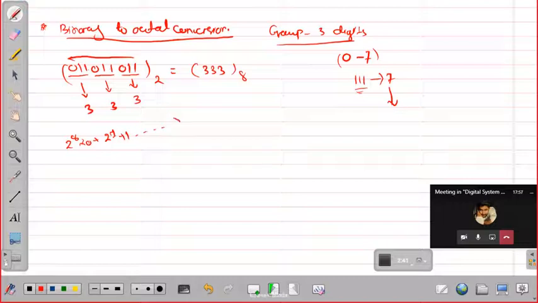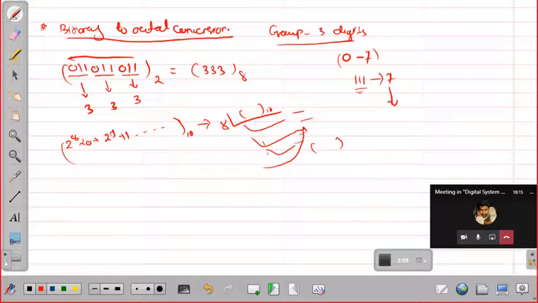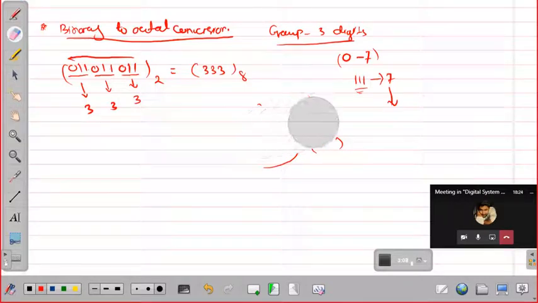Like this you convert it to decimal, then you divide by 8, and you get the remainders and write them to get the answer. But the shortest path is to make groups of 3 and convert them directly to an octal number.